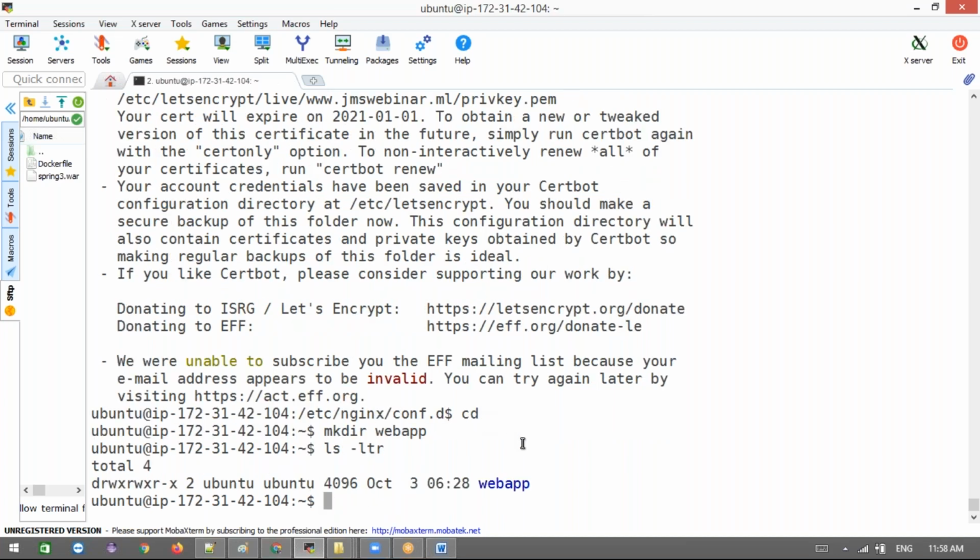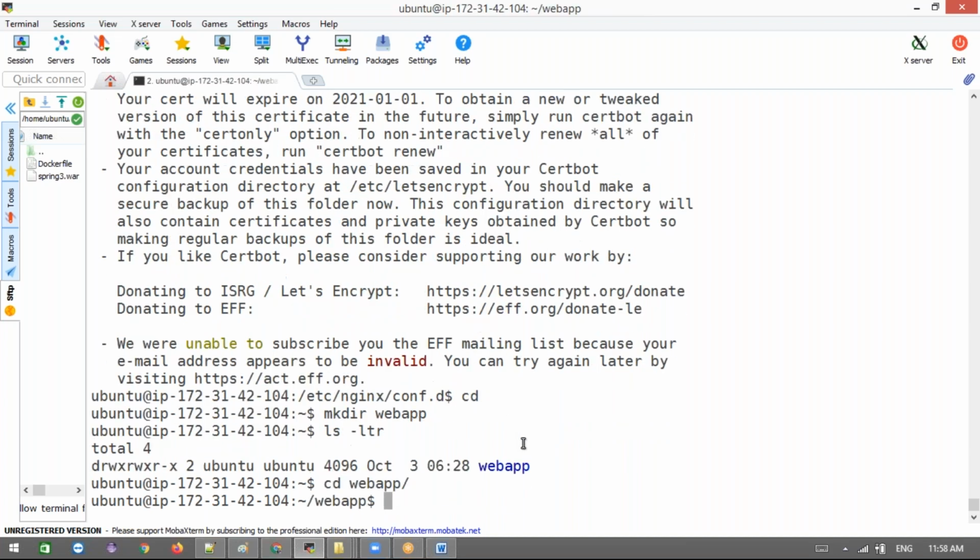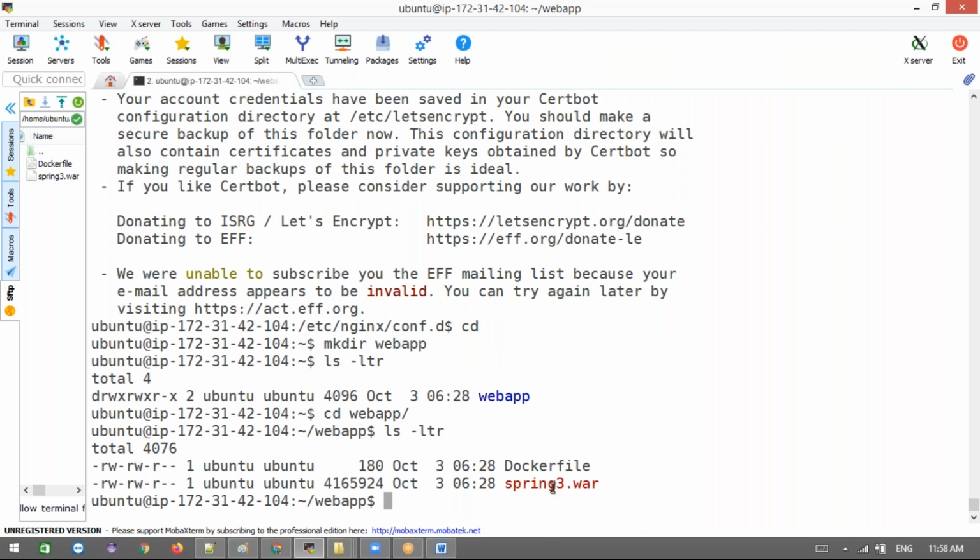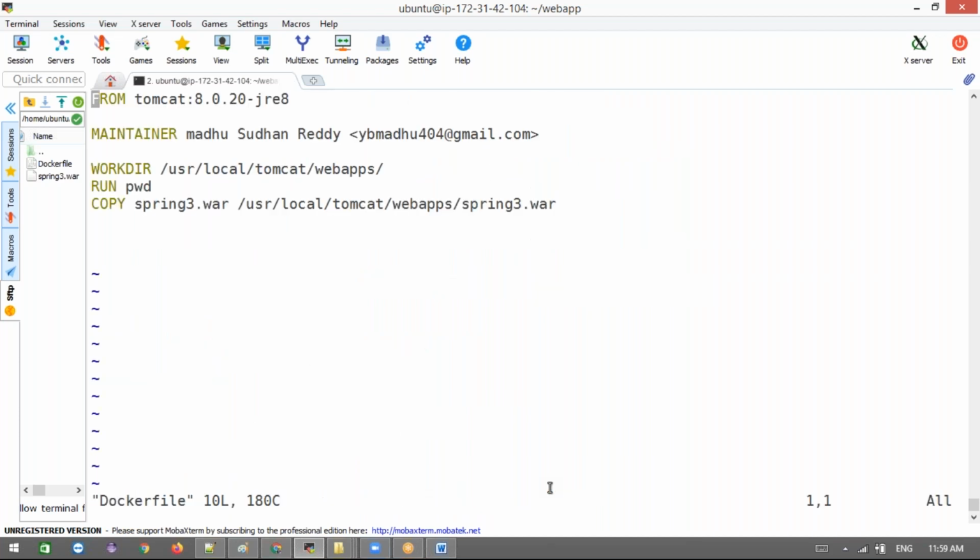Let's see, we are in this path. Go back and see these files are copied here. This spring.war file contains a group of Java classes with REST services. It's a microservice. This is a project written by another person on GitHub as an open source project; I have taken it and built it. It's a Java Maven project. Now see here, I'm taking the base image as Tomcat. I just mentioned who wrote this Dockerfile, and next I'm saying this is my working directory of webapps.